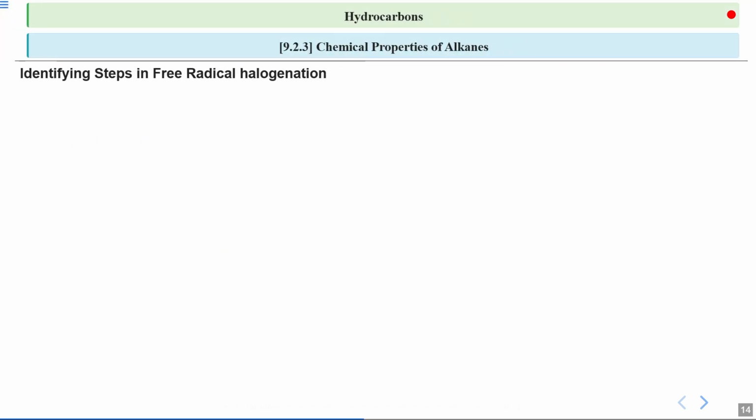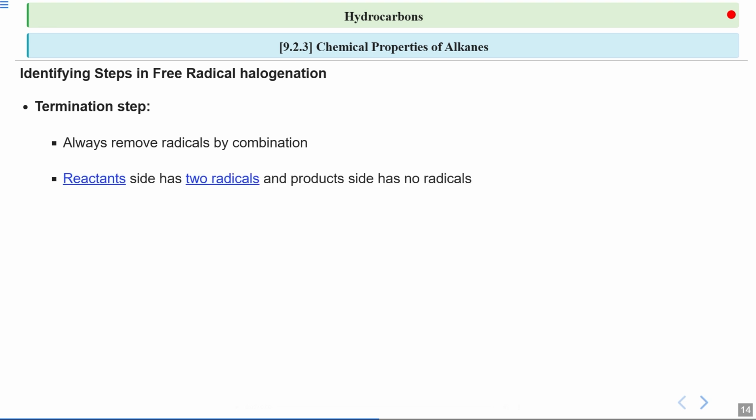Continuing with the identification of the steps in free radical halogenation, lastly, we have the emphasis on the termination step. In this step, radicals are always removed by combining them. How? Always remove radicals by combination. The next point highlights that the reactant side has two radicals while the product side has no radical. This means that the radicals have combined to form a stable product, effectively ending the chain reaction.